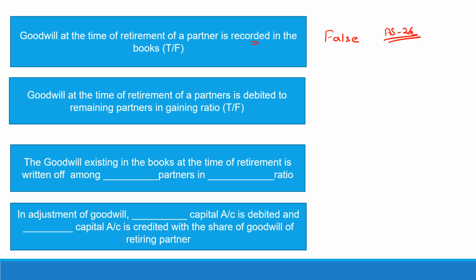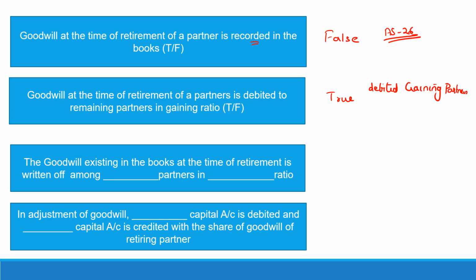Second question. Goodwill at the time of retirement of a partner is debited to remaining partners in gaining ratio. So at the time of retirement of the partner, we pass the entry where we would be debiting the gaining partners in the gaining ratio and crediting the retiring partner. So that is true. We will be debiting the gaining partners who are continuing.